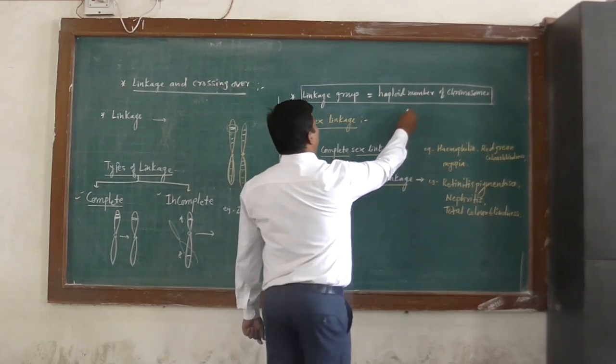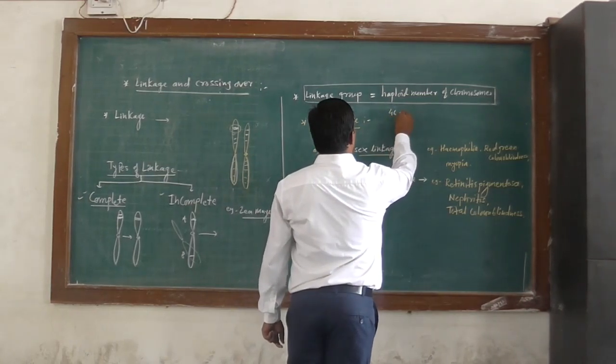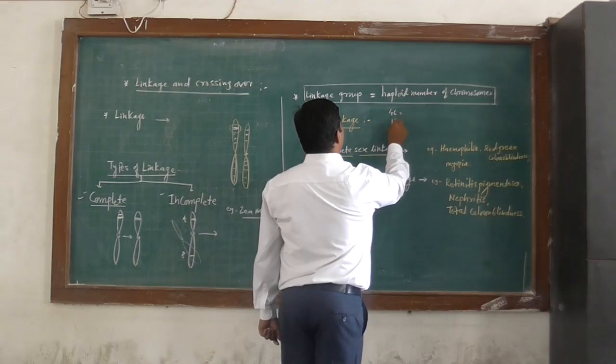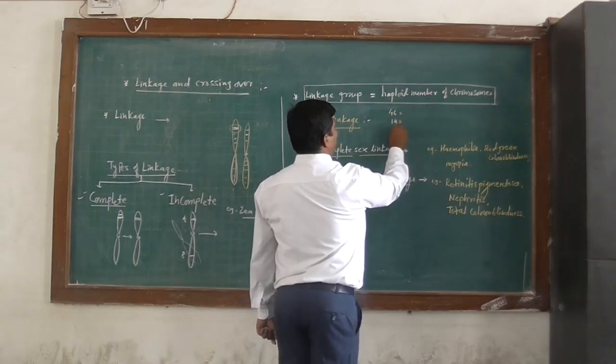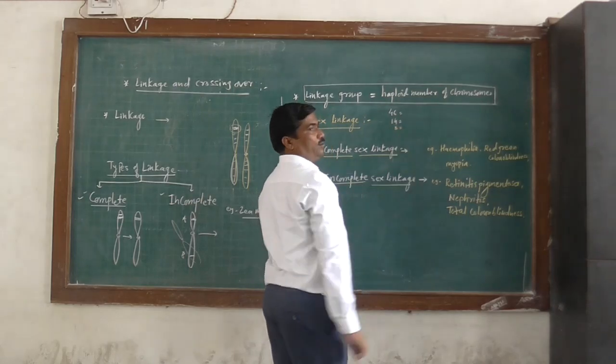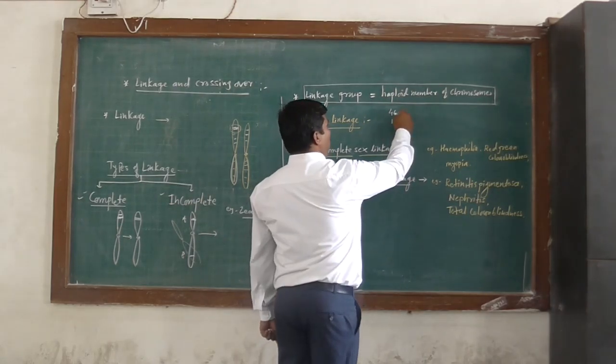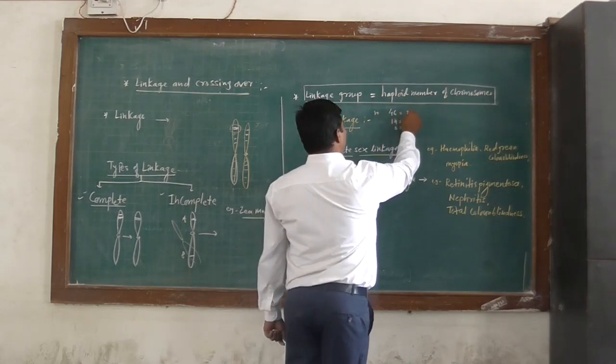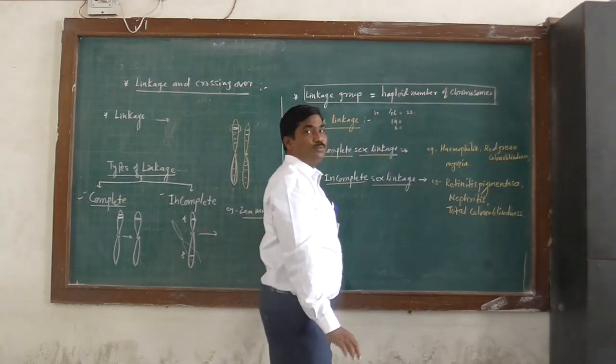Suppose a human being has 46 chromosomes, a pea plant has 14 chromosomes, and Drosophila melanogaster has 8 chromosomes. So how many linkage groups are there in a human being? In a human being, 23 linkage groups occur.